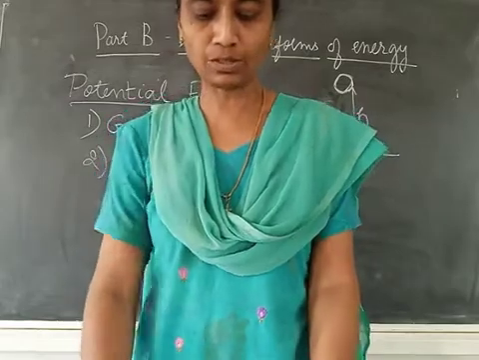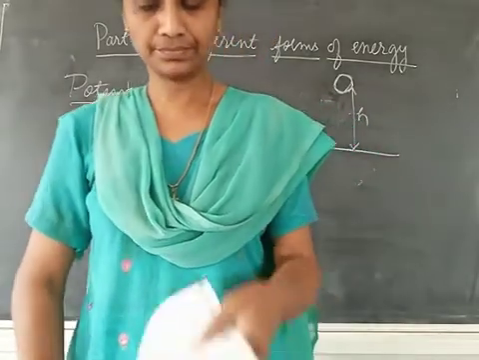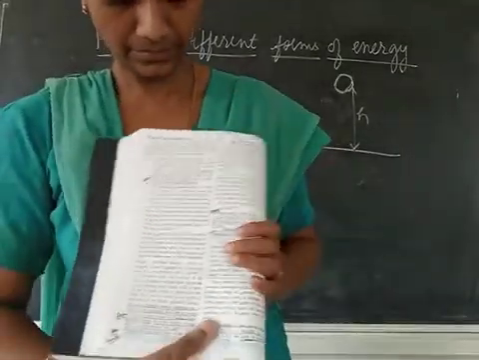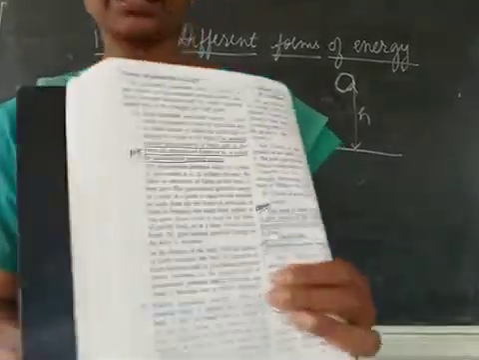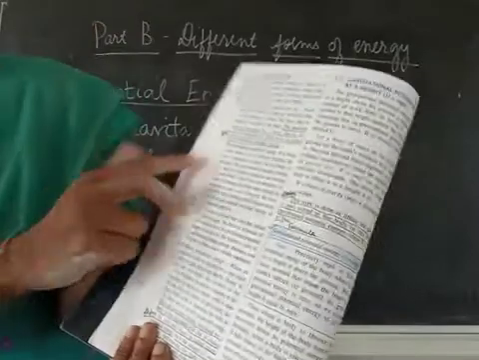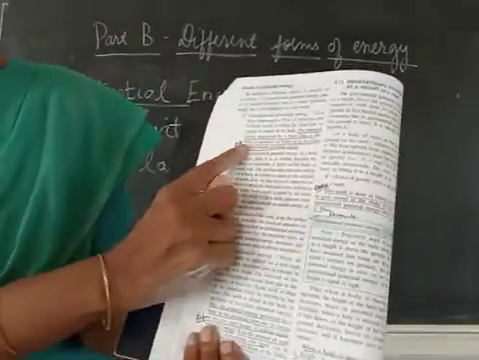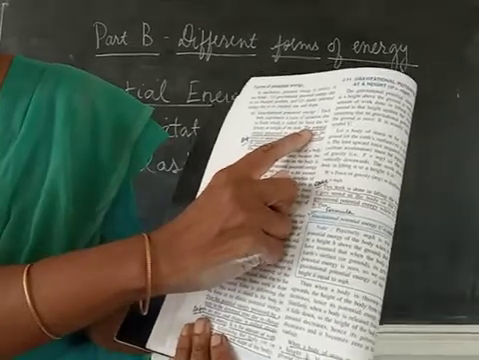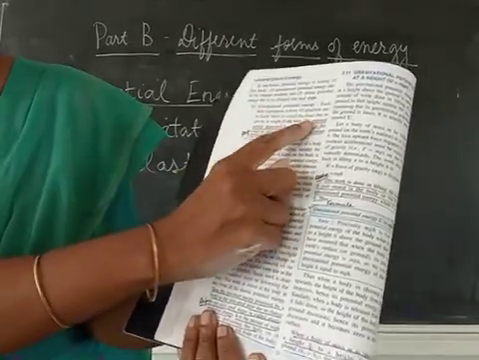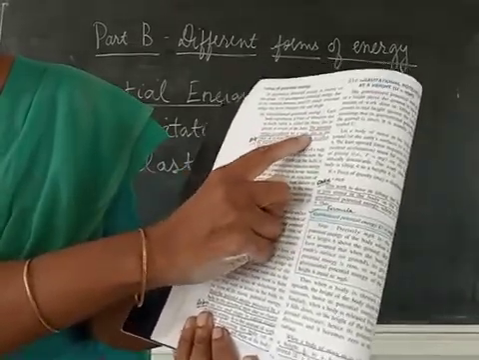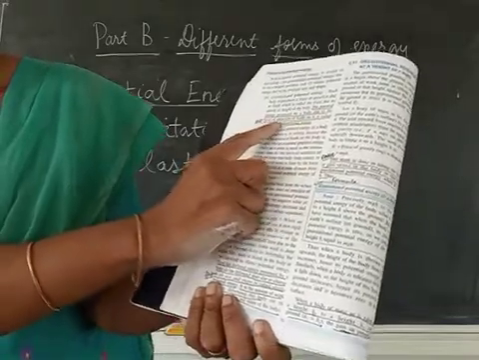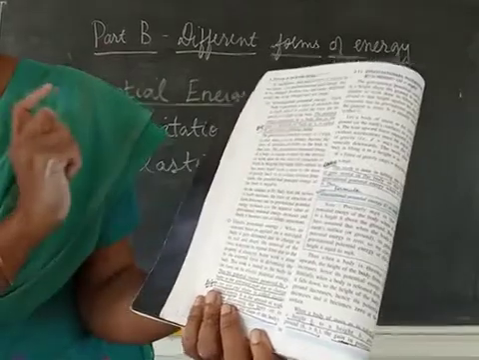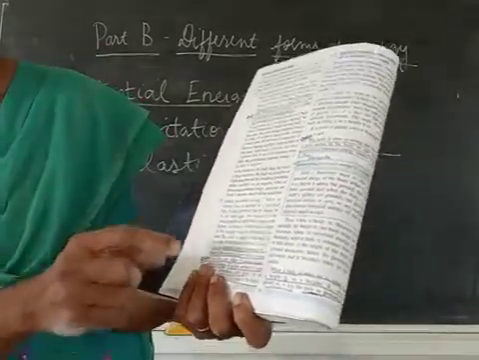Now I want you to look at the book, page number 30. Here is the definition of potential energy. It starts from the fourth line. Gravitational potential energy: the potential energy possessed by a body due to force of attraction of earth is called gravitational potential energy. That's the definition.